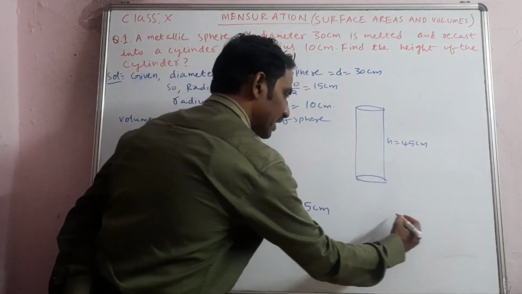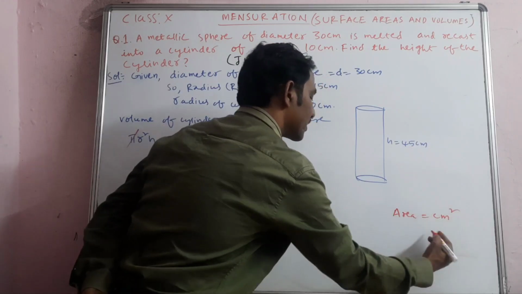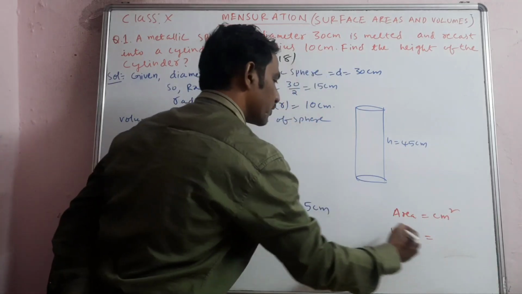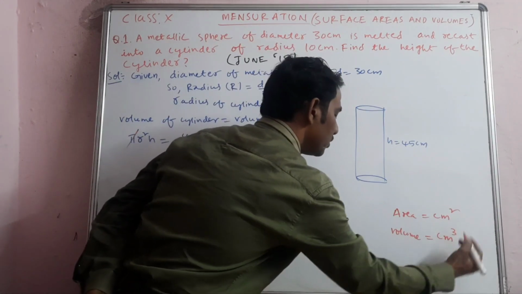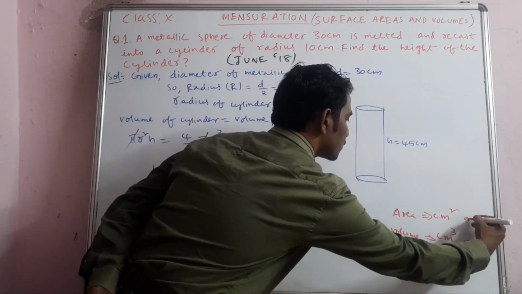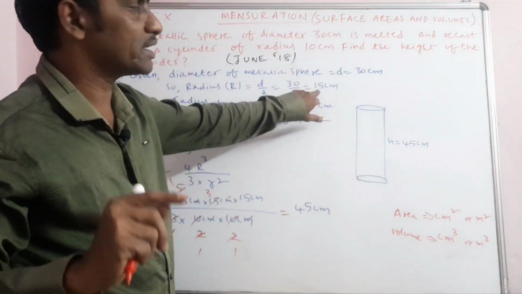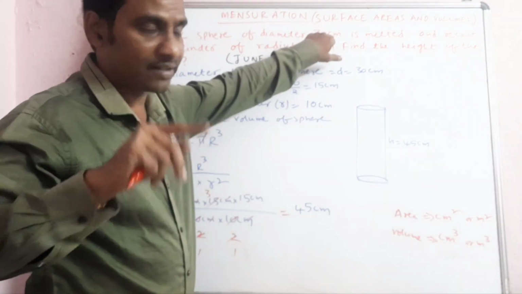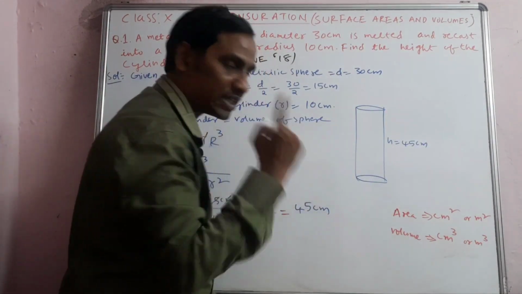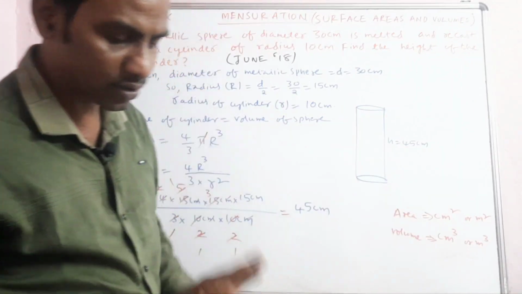For area generally you will get centimeter square or meter square. So this basic thing you have to remember. See, students will get confused here, that's the reason I am saying. For volume you will get centimeter cube or meter cube. If they didn't mention any unit, if the question only says 45 unit, whatever it is, you are supposed to write 45 unit or units, that's it. Don't write unit square.